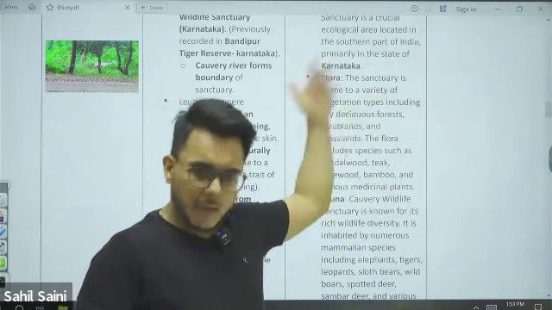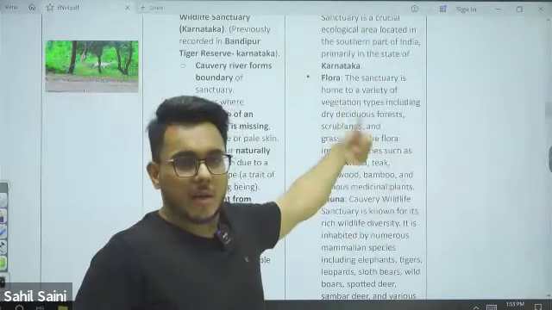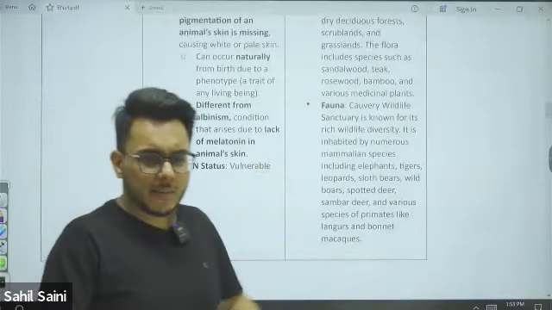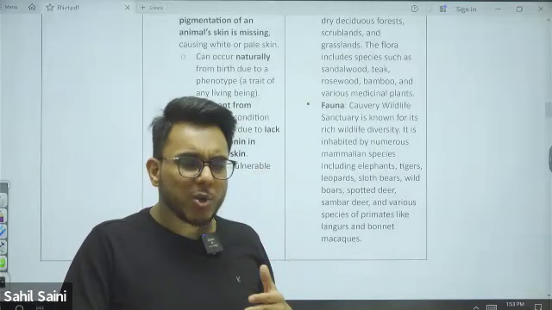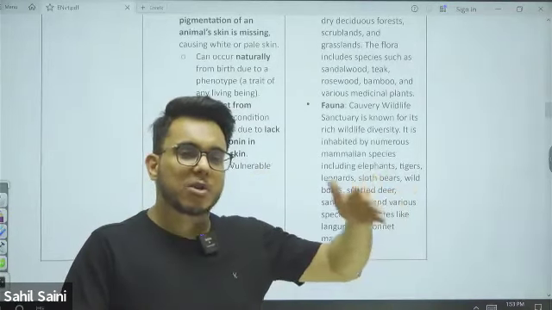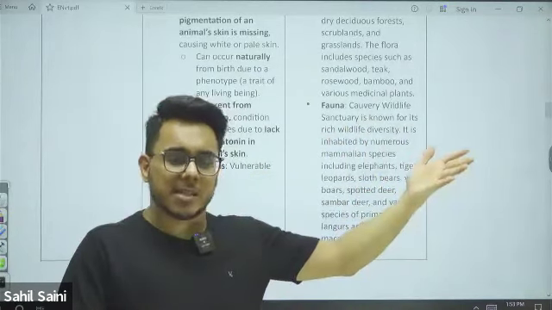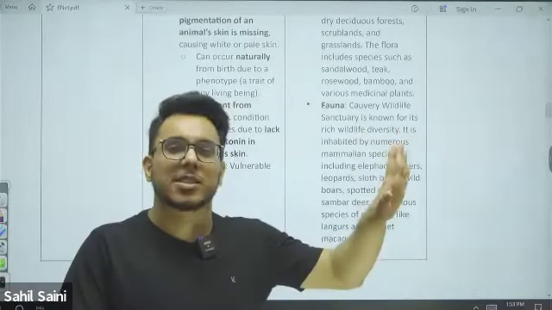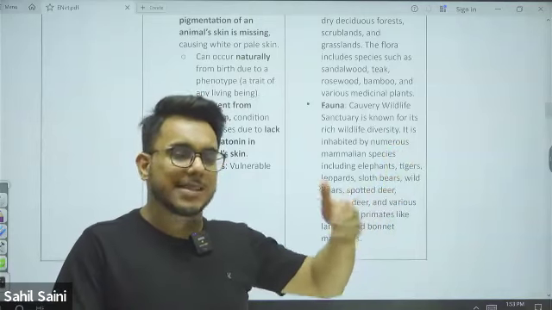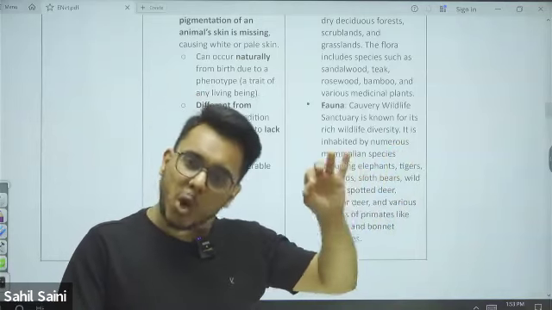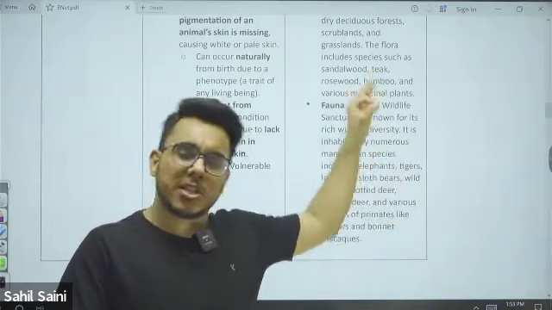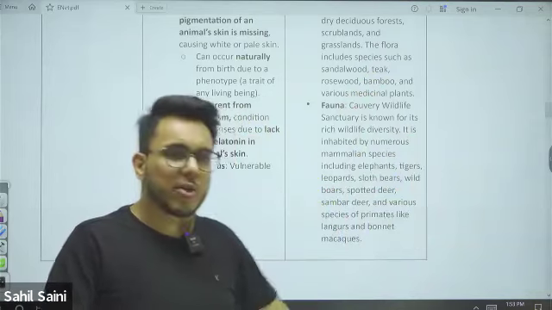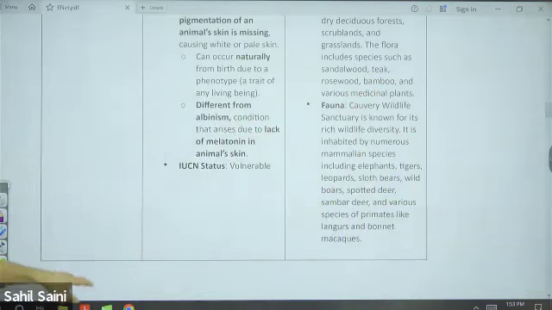No need to remember, but I have given it here for reference if you want. Also, one more thing, guys: when we talk about fauna, you are not required to remember every animal that is found. Why? Because there are thousands of creatures and species. It is humanly not possible, and secondly, even UPSC does not ask questions on this. They ask about some iconic species, iconic animals, and those we will cover here. So every species, every creature is not important. No need to go into too much detail.